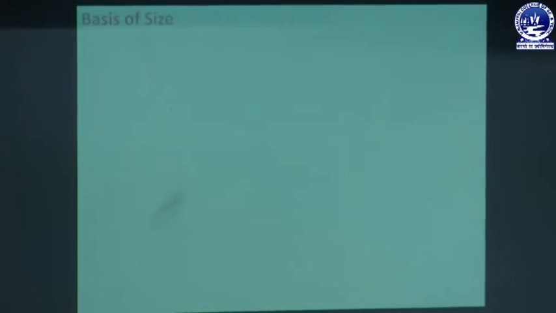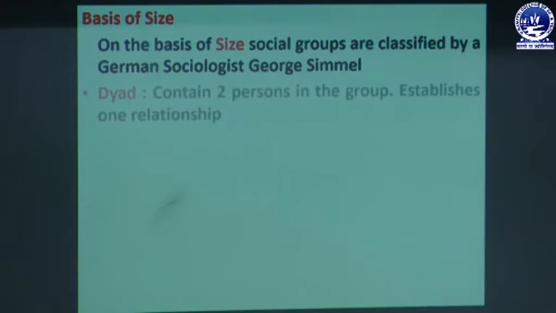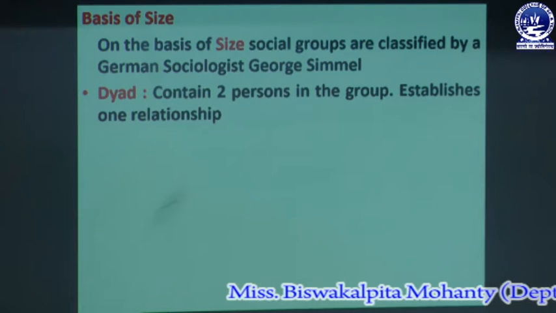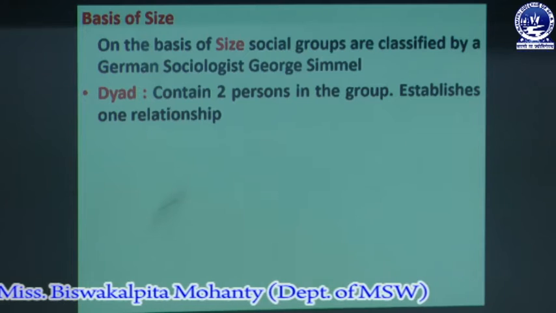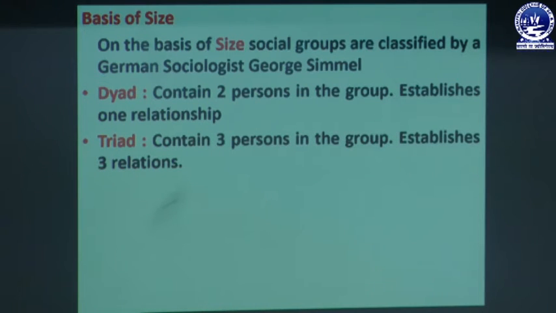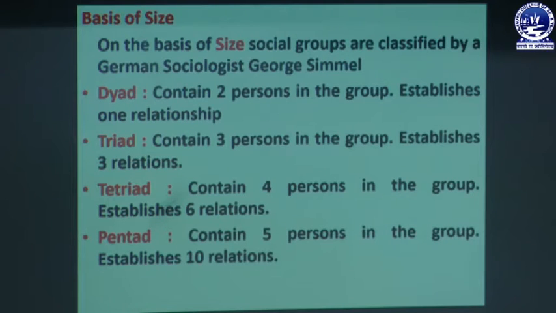On the basis of size, social groups are classified by a German sociologist, George Simmel. First is dyad, which contains two persons in the group and establishes one relationship. Next is triad, which contains three persons in the group and establishes three relations. Tetrad contains four persons in the group and establishes six relations. And last is pentad, which contains five persons in the group and establishes ten relations.